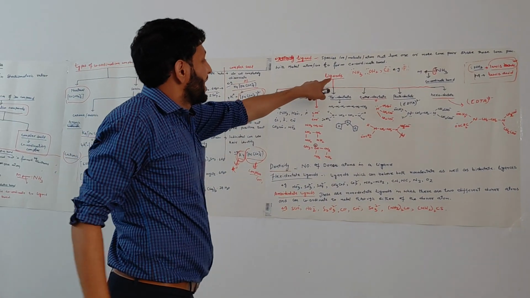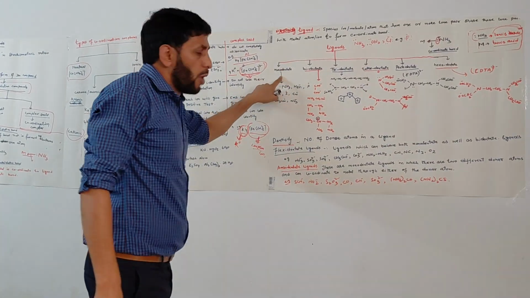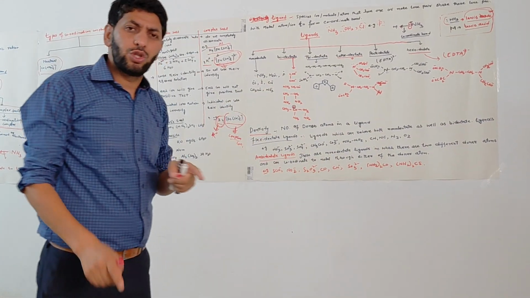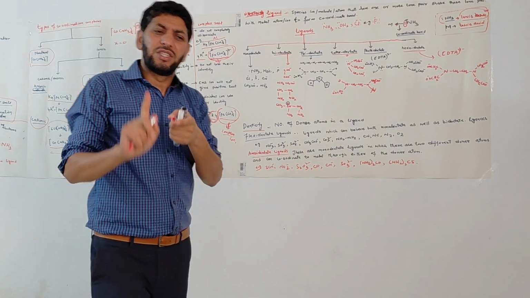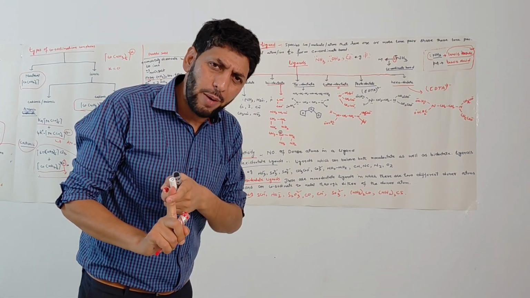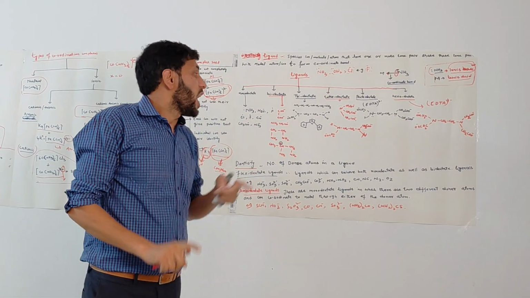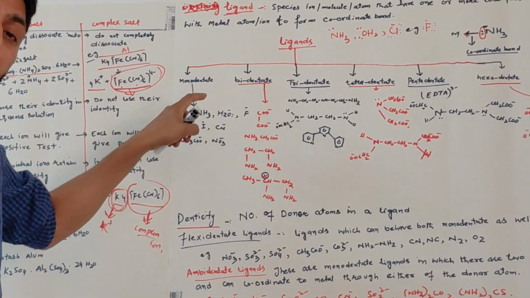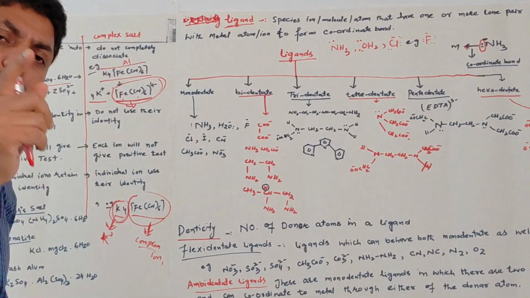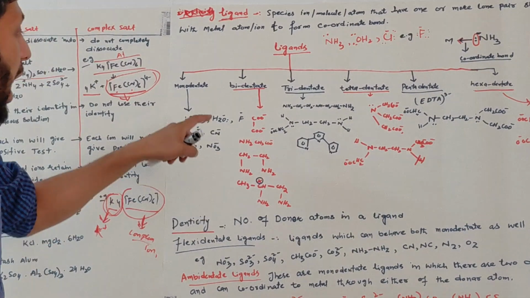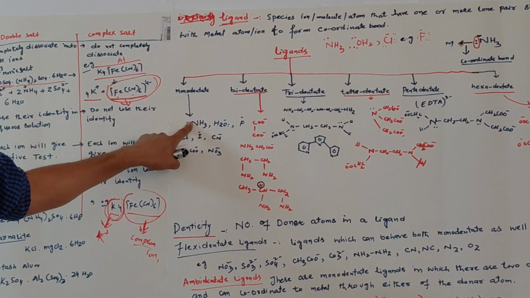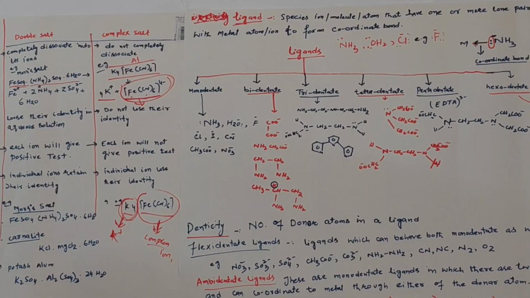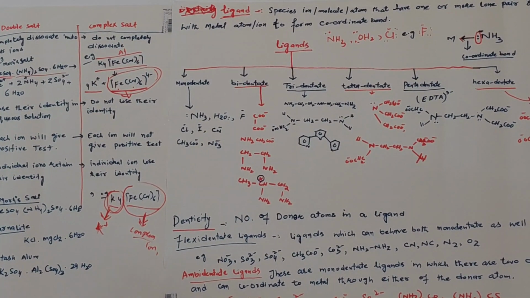Now moving to the types of ligands, monodentate ligands. Monodentate ligands are those types of ligands that have one lone pair of electrons or one donor atom and can coordinate with a metal cation through that lone pair or donor atom, leading to the formation of a coordinate bond or dative bond. Those ligands are called monodentate ligands.